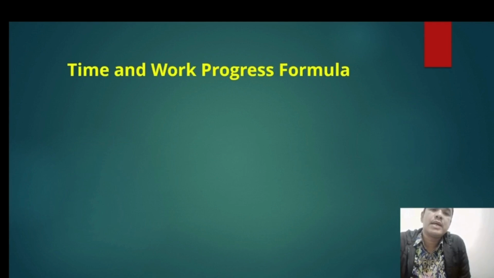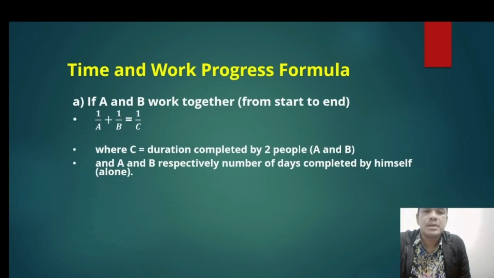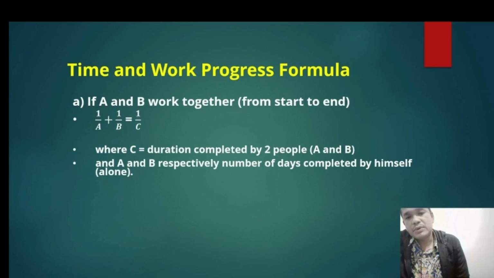So let me explain the time and work progress formula. There are three different time and work progress formulas. First, if A and B work together from start to end, the equation is 1 divided by A plus 1 divided by B is equal to 1 divided by C, where C is the duration completed by two people A and B, where A and B are respectively the number of days completed by himself alone.